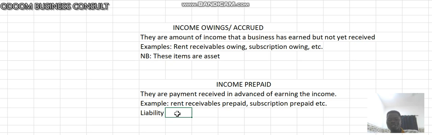You need this classification as being asset or liability so that you can really prepare a complete income account to know the amount to be taken to the income statement, which is the trading profit or loss account.